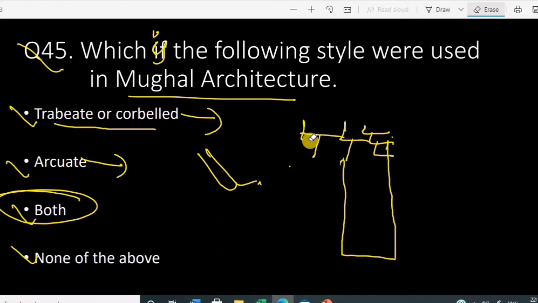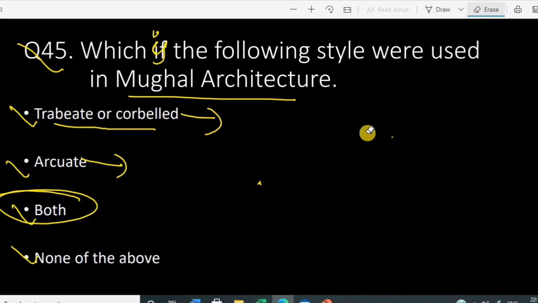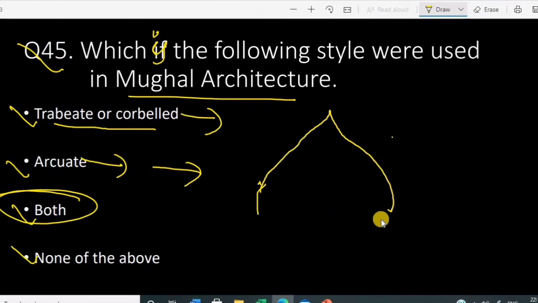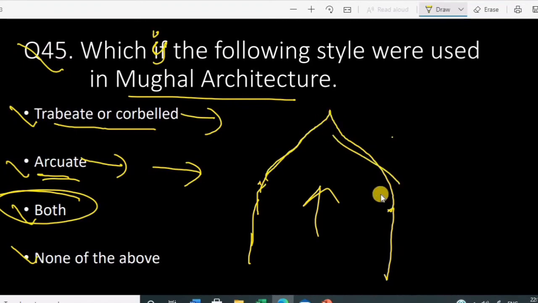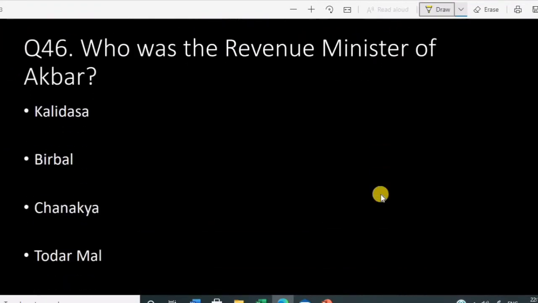So if you see the arcuate structure, then this is the type of Mughal architecture where we see this sort of structure. Maybe you have seen this sort of structure. Sometimes they used it for windows or doors like this. This is the Mughal architecture called arcuate. Okay, arcuate.